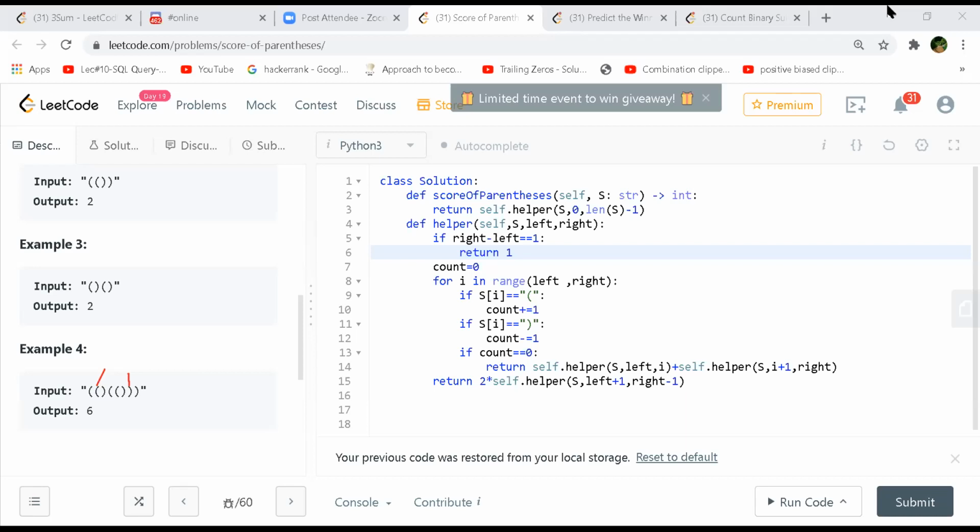Then you will be returning back again from line 6. So it will be 2 into 1 in that case. So this will be 3. So when you come out, this will be 3. Okay, so you have 3 and this 1, so this will be 4. Oh, sorry. This will be 2, not 3.